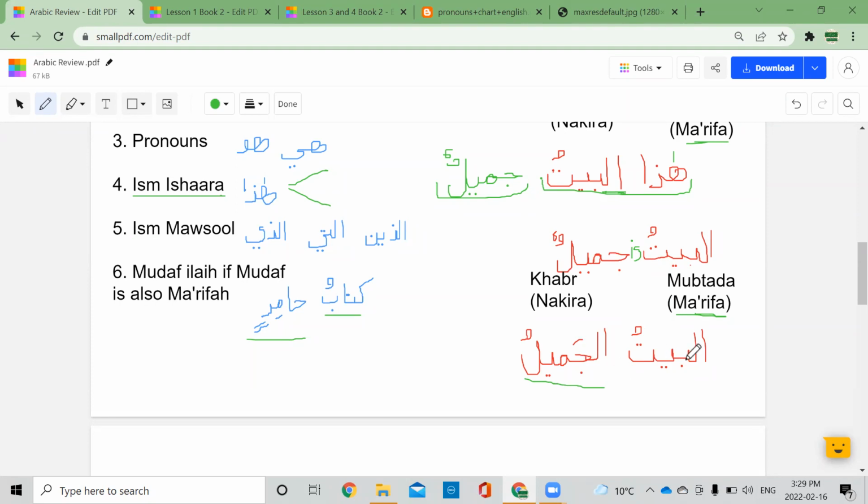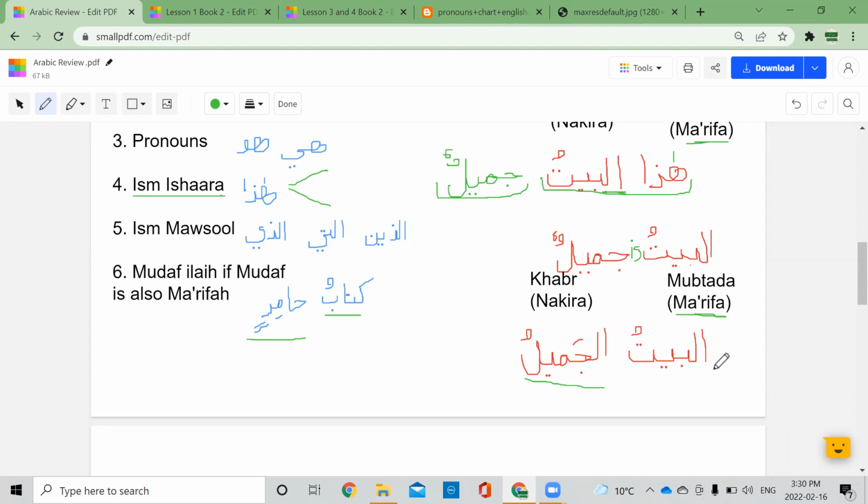That's a complete sentence. Just al-baytul jamilu is not complete, because the beautiful house, what about it, right? You need more information. So what is this then? Al-baytul jamilu, what is it? If it's not a jumla, what is it? It's a murakkab, an incomplete sentence.